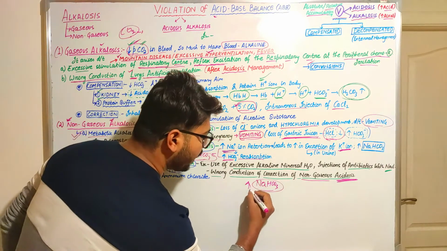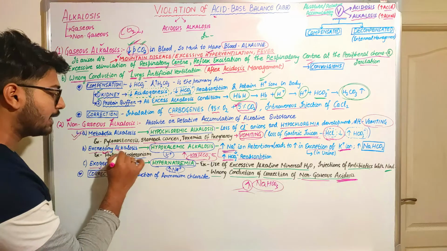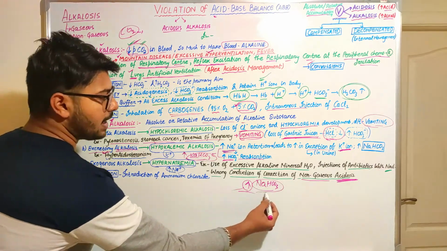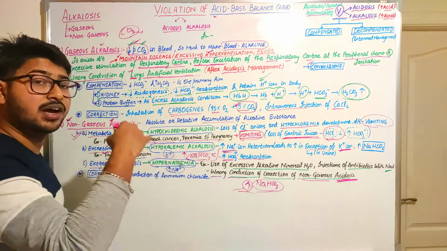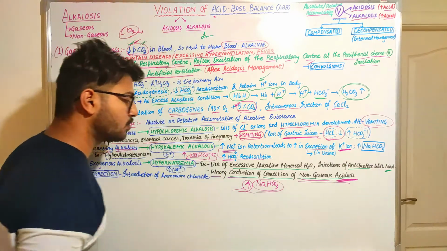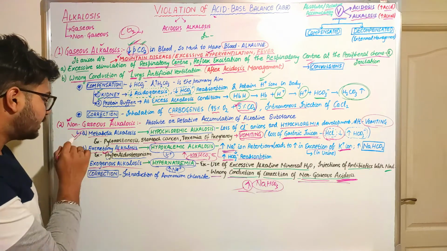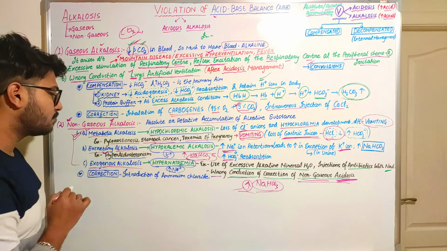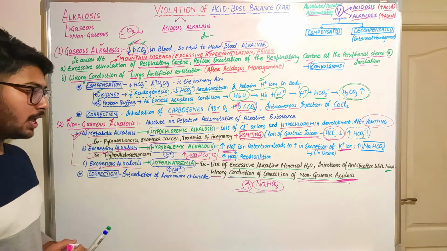The sodium bicarbonate amount inside the body will increase. That will lead to alkaline nature, and as the alkaline nature increases due to wrong conduction of the correction of non-gaseous acidosis, we see the exogenous alkalosis. So it's simple. You have to remember metabolic alkalosis, excretory alkalosis and exogenous alkalosis.